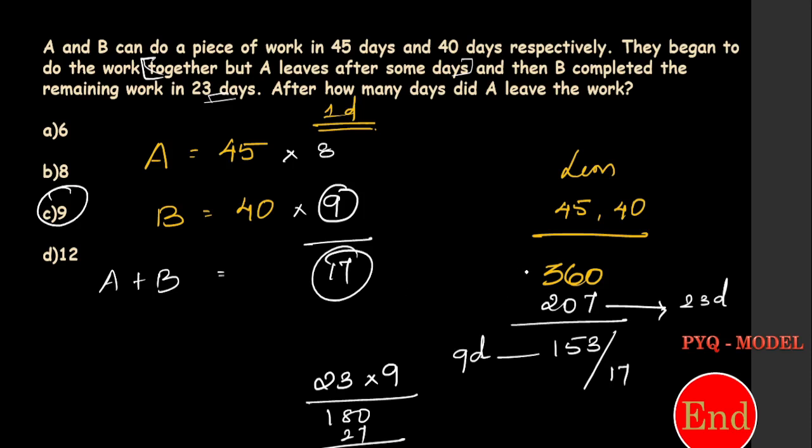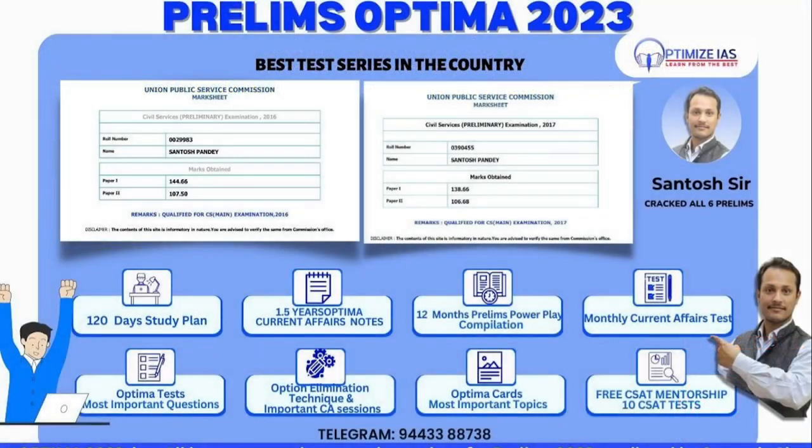Once again I will tell it, repeating from the reverse. Okay, listen, totally there are 360 chocolates. A and B working together for 9 days complete 153 chocolates initially. After that the remaining 207 chocolates was completed by B in the last 23 days. That's what happened. So we got the answer from the reverse. Is it clear? So this is the concept of time and work.